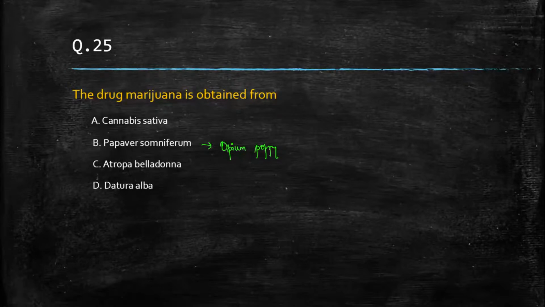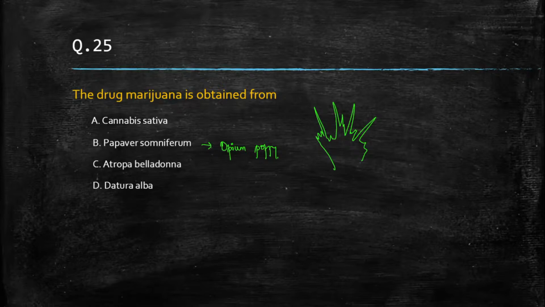So the drug marijuana is obtained from a plant which has this type of leaf, right? That is your Cannabis sativa. This is the correct answer.